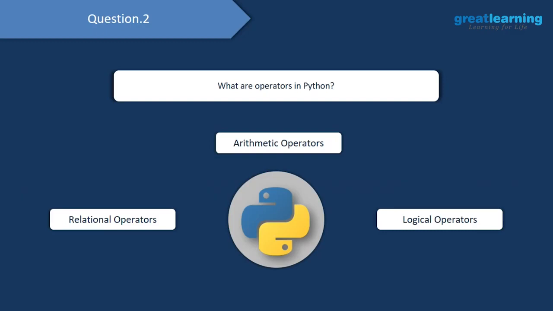We'll proceed to our next question now, and we want to understand what operators in Python are. Primarily we have different types of operators, which are relational operators, arithmetic operators, and logical operators. As the name states, these operators help us perform different types of operations on the data we are working with. We'll start off with arithmetic operators in Jupyter Notebook.